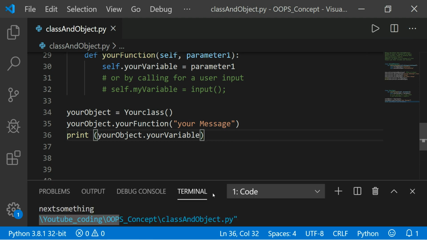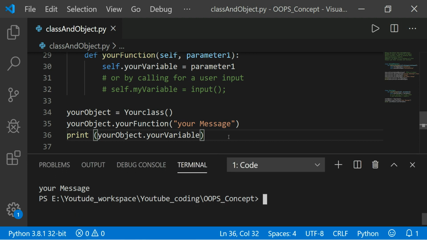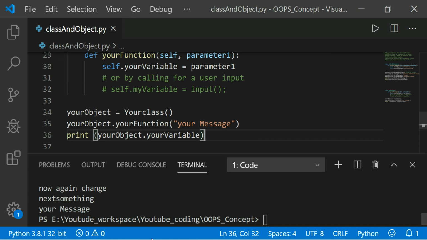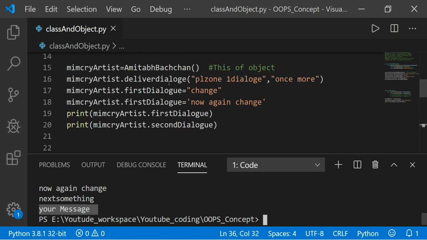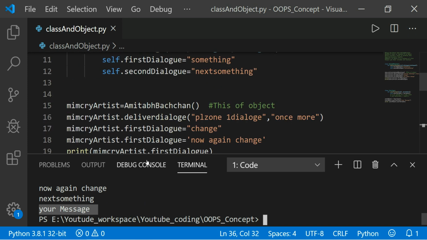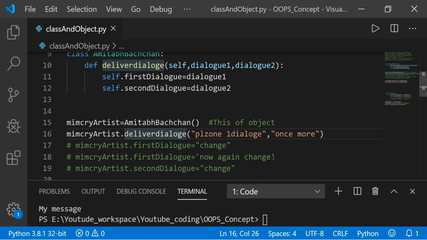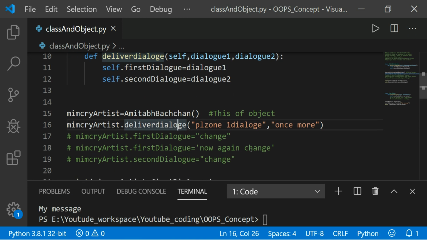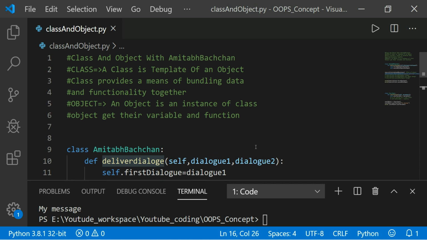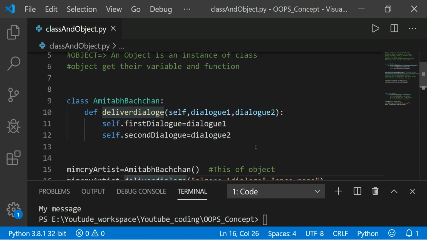I think first, okay, first save, run the program. Right, here see, your message will be printed, and this data comes from this class. Okay, Amitabh Bachchan next. Yeah, and this will come, right, your message more. So this will be returned, right, the same. I think hopefully class and object are more clear now.